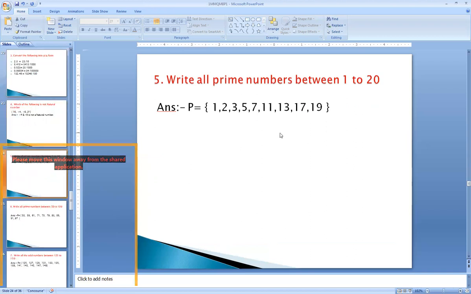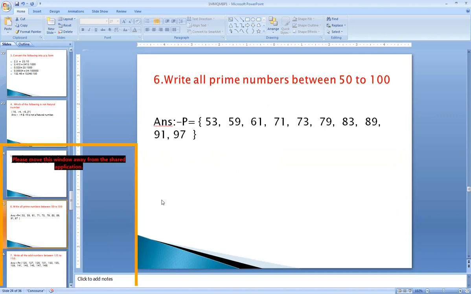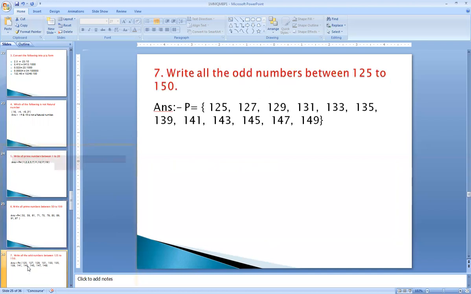Let us see here, they are asked to write what are all the prime numbers between 1 to 20. You know that prime numbers are nothing but numbers divisible by 1 and itself. So all those prime numbers which start from 1 to the end of 20, we should keep on writing: 1, 2, 3, 5, 7, 11, 13, 17, 19 are the prime numbers coming in the group of 1 to 20. And similarly, the same question is also given with different values, 50 to 100. So among these, we have to write what are the prime numbers from 50 to 100: 53, 59, 61, 71, 73, 79, 83, 89, 91, and 97. These are all the prime numbers from 50 to 100.